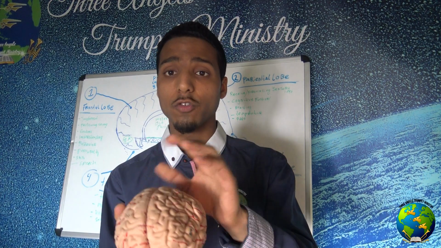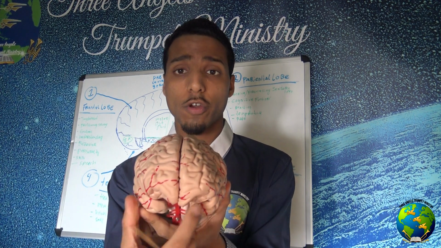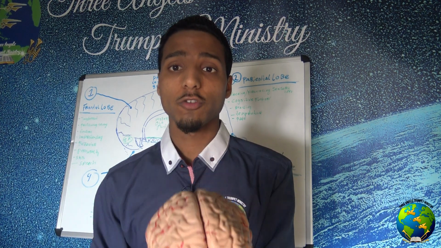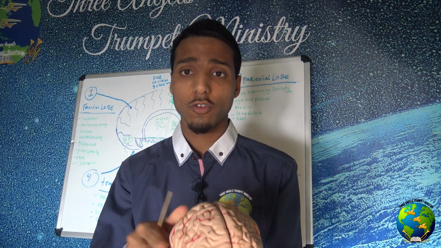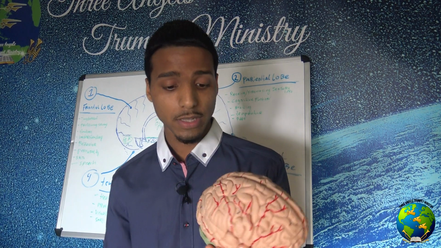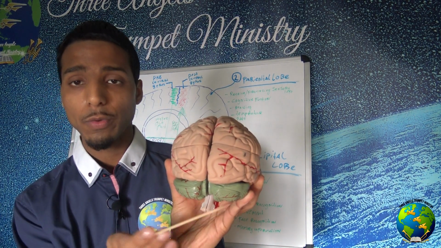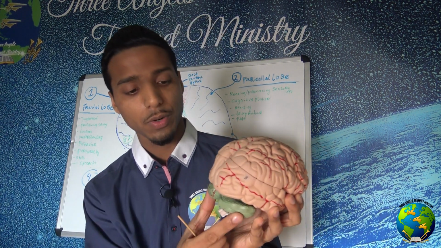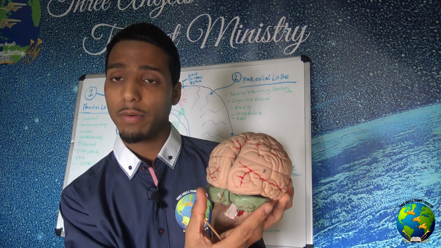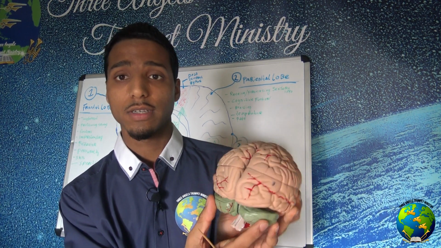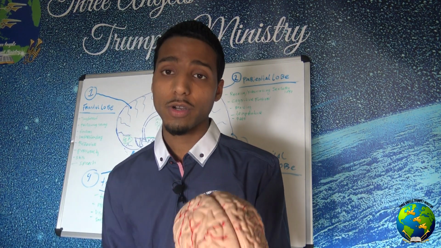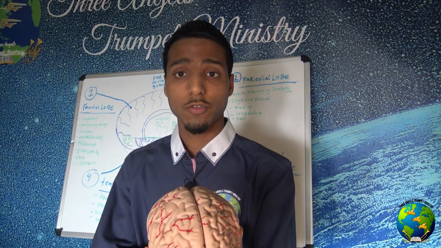And not only the hemispheres, but the same is also true of the temporal lobe. The temporal lobe is also crosswired. So the right temporal lobe controls the left ear of your body, and the left temporal lobe controls the right ear of your body. The same is also with the cerebellum. We already covered this in our previous lesson where we spoke about the cerebellum. But the cerebellum also consists of two hemispheres. You got a left hemisphere and a right hemisphere. So the right hemisphere controls the left side of your body, and the left hemisphere controls the right side of your body.